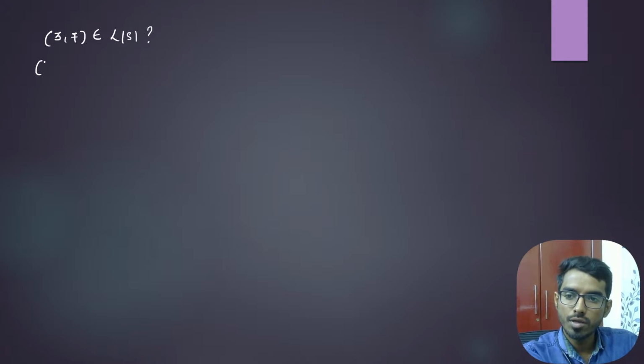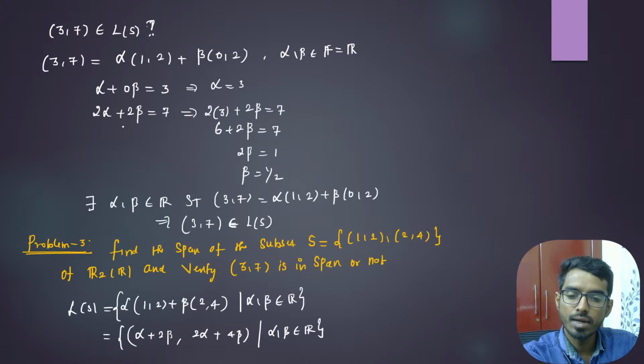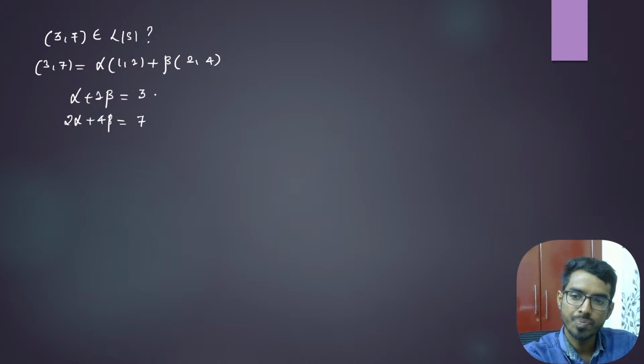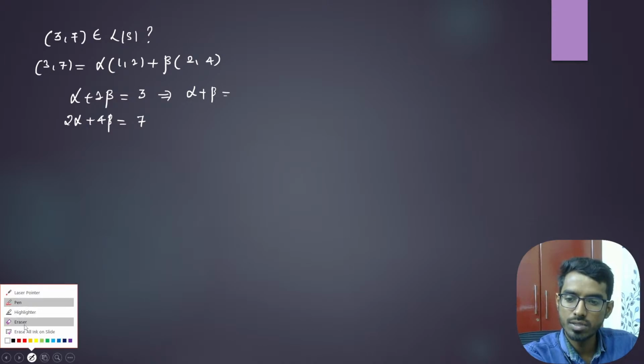So we need to check whether 3 comma 7 is in L of S or not, right? If 3 comma 7 can be expressed as a linear combination of these two vectors, alpha times 1 comma 2 plus beta times 2 comma 4, then I can say it is in L of S. This implies alpha plus 2 beta equals 3, and 2 alpha plus 4 beta is equal to 7.